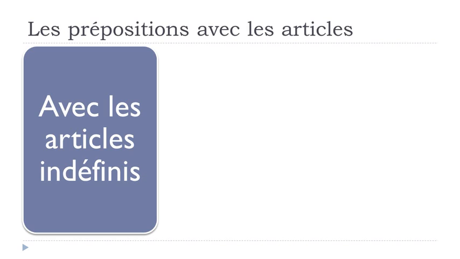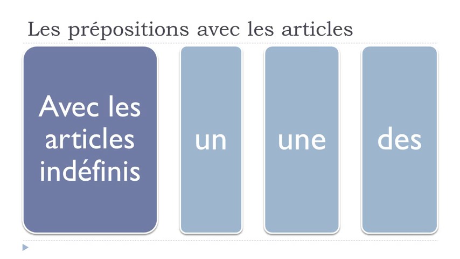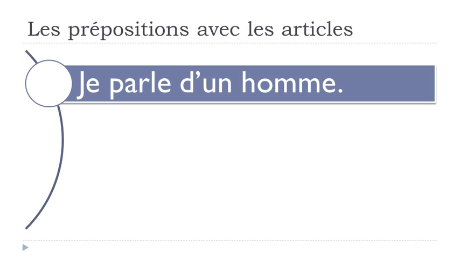So first avec les articles indéfinis, so un, une, and then des. All right? So I took this parler again, but keep in mind that if we've got this parler and then we use the preposition de, then it's to talk about something. So here, je parle d'un homme.